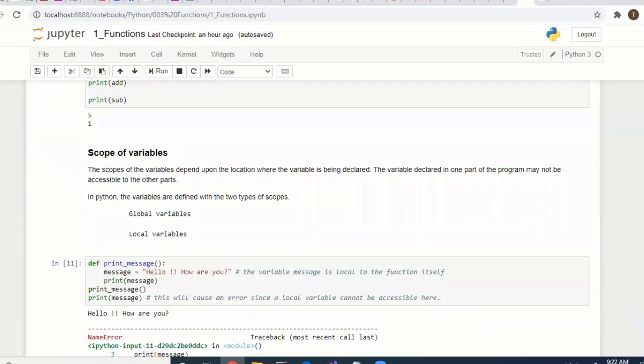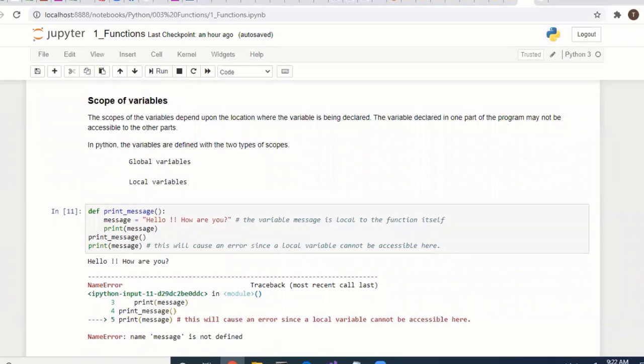And scope of variables, you know, right? Suppose you are defining some value, like weight is equal to 100. This is a variable. In the first session we already saw the rules we have to follow to define variable names.